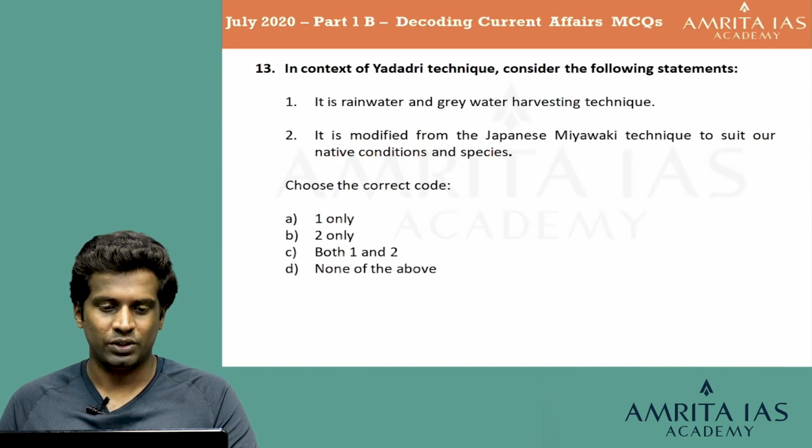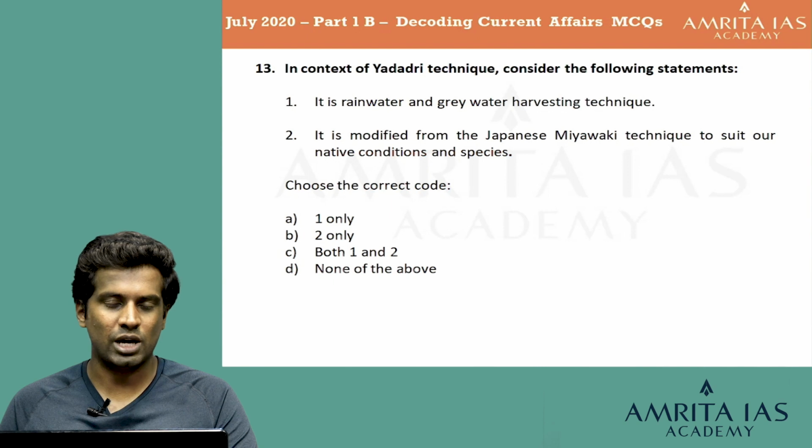Question number 13. In context of Yadadri technique, consider the following statements. 1. It is a rainwater and grey water harvesting technique. 2. It is a modified from the Japanese Miyawaki technique to suit our native conditions and species. Choose the correct code. Option A 1 only, option B 2 only, option C both 1 and 2, and option D none of the above.